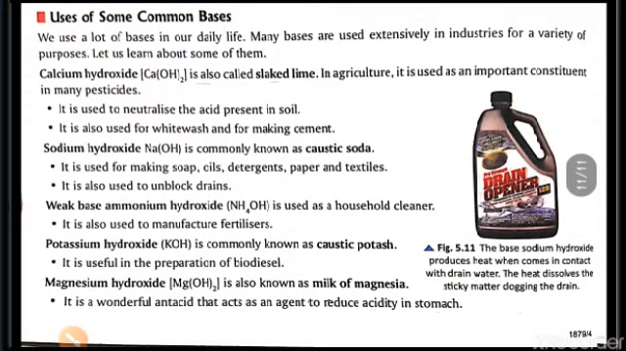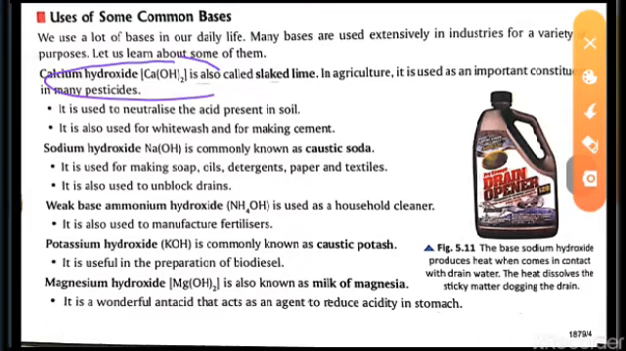One more thing we are having, uses of common bases. That means what are the uses of the common bases? Now in daily life also we use some bases, just like we can see here the calcium hydroxide. So what is this calcium hydroxide? It is slaked lime. That means in agriculture, you must have seen in the time of farming, it is used as a pesticide. So why is it used as a pesticide?